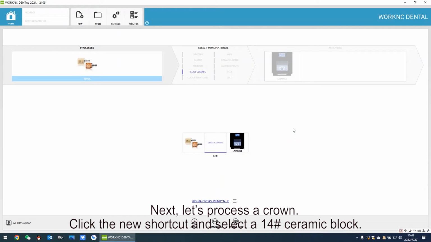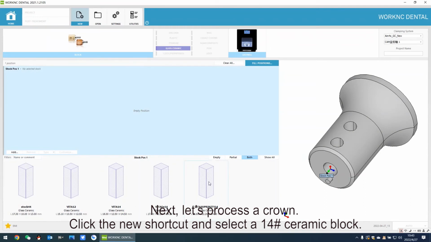Next, let's process a crown. Click the new shortcut and select a 14 ceramic block.